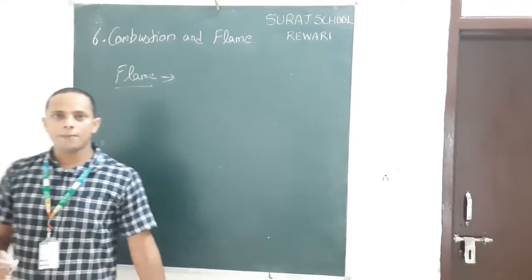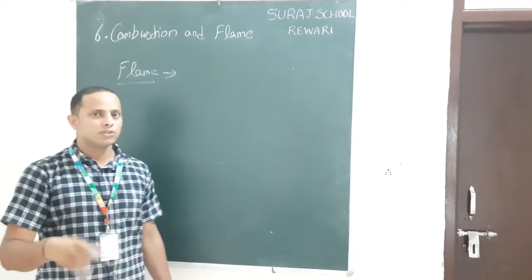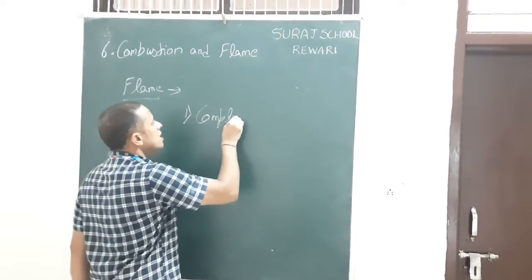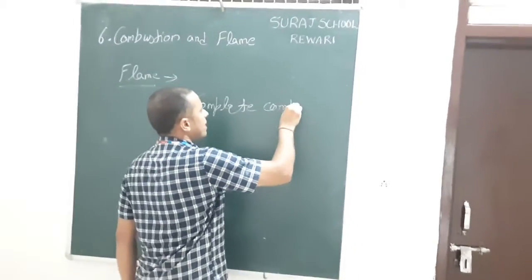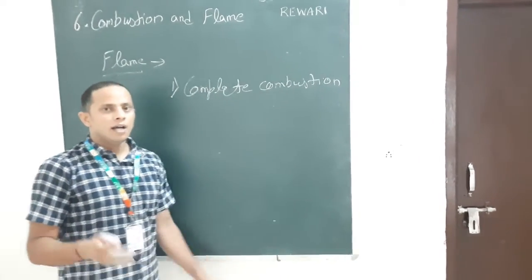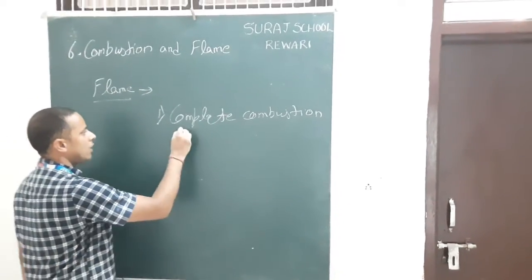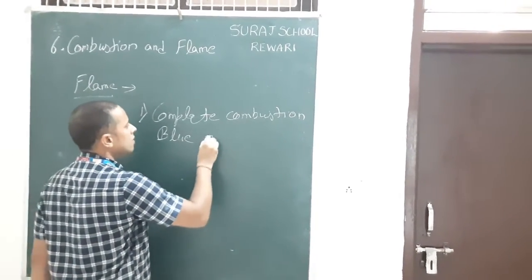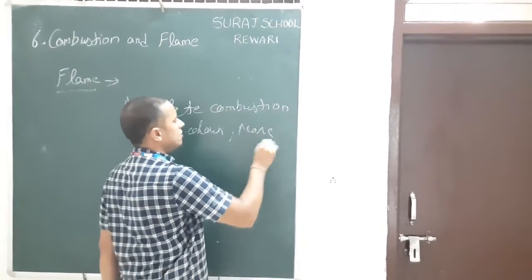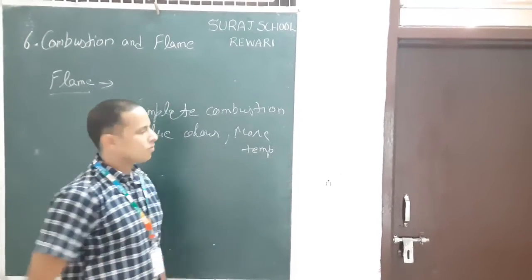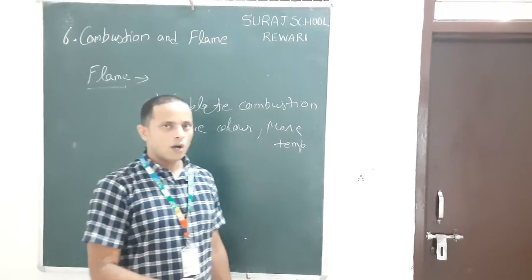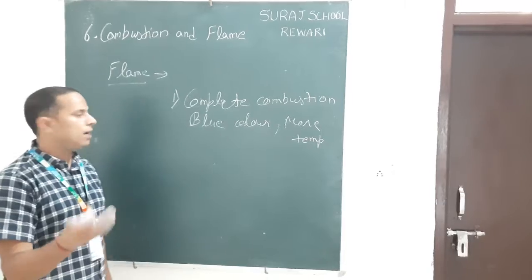The color and temperature of the flame depend on the combustion that occurs. If complete combustion of a substance occurs, the flame is mainly blue in color and has a higher temperature, which means it has more heat. The example is the burning of gas at our home, or the burning of CNG or LPG.